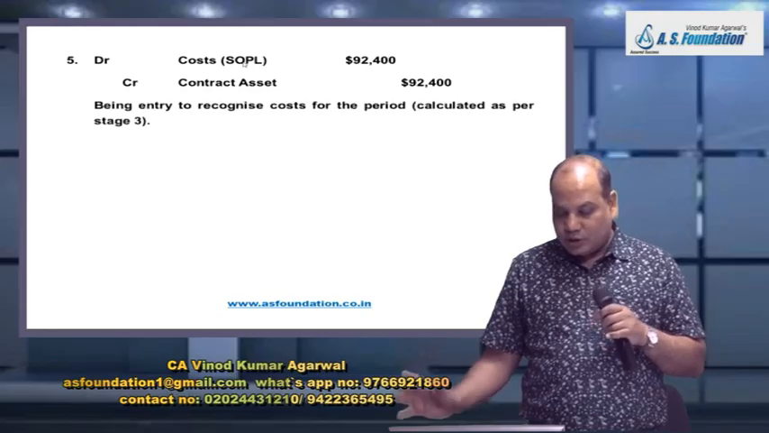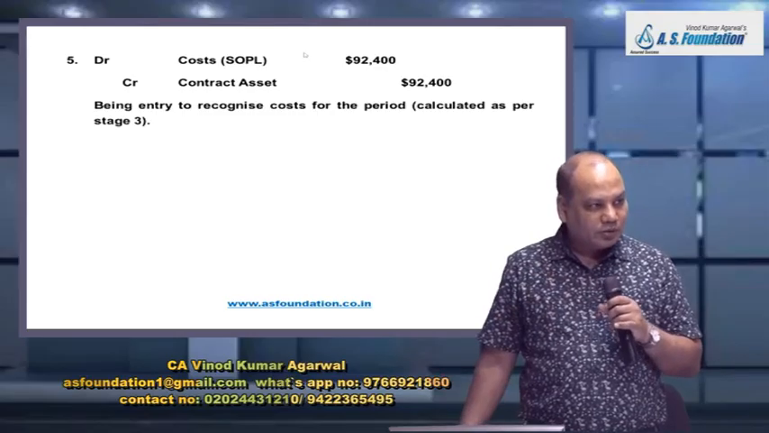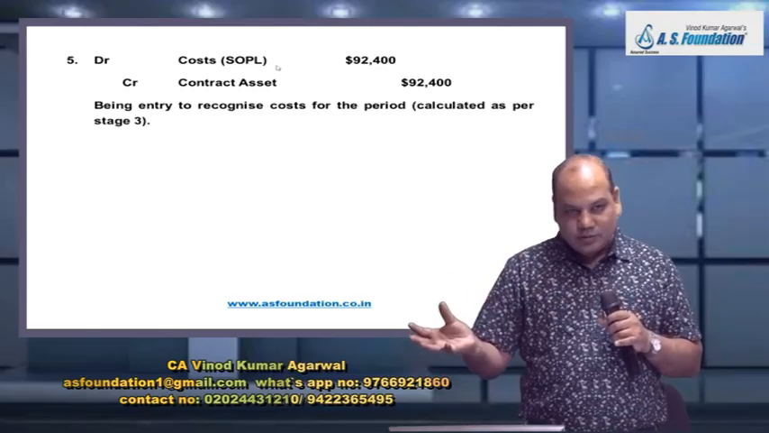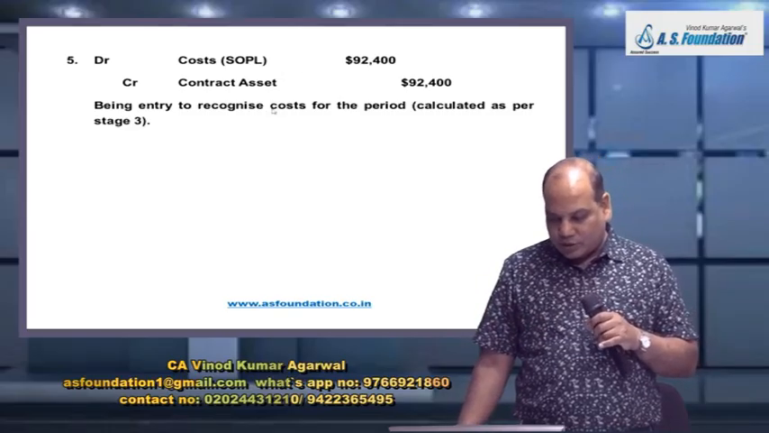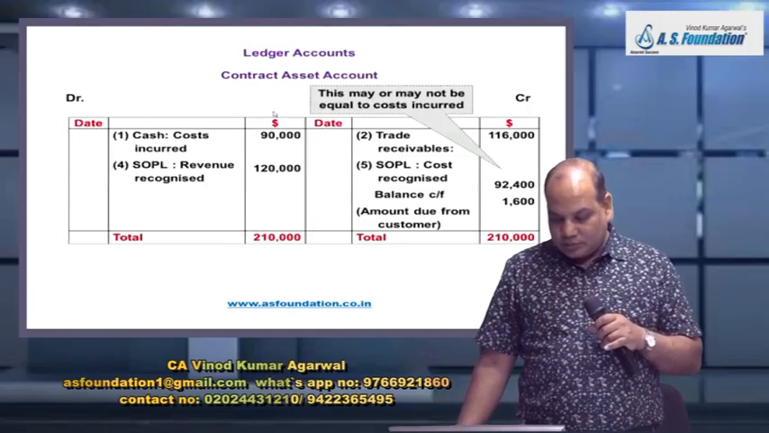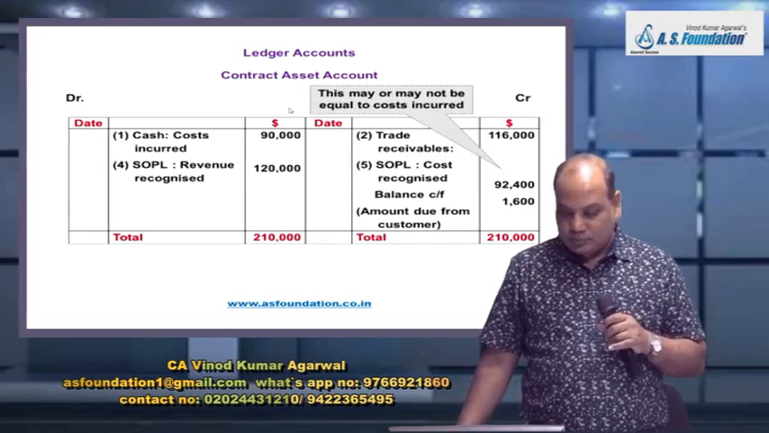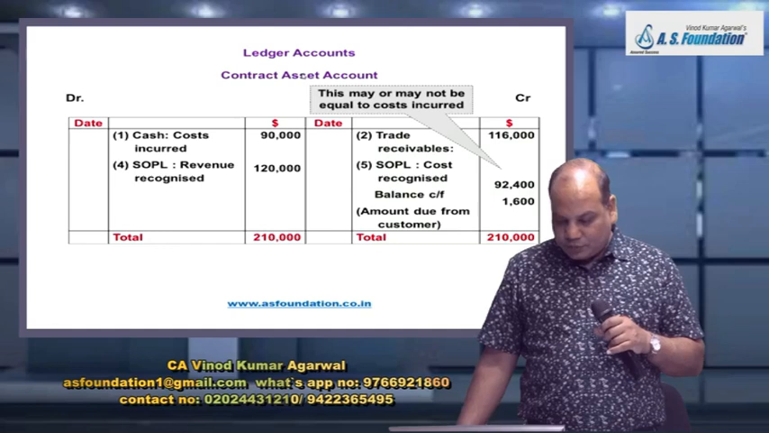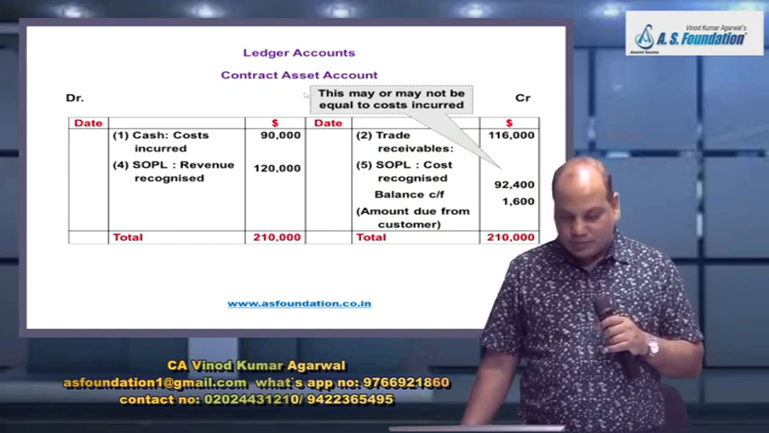So automatically the difference between the two will show you the profit from the contract. In the P&L account, one credit, one debit, net effect, profit and loss from that contract. And then, let us understand through ledger account also. If you have to prepare contract asset account, how does it look like?